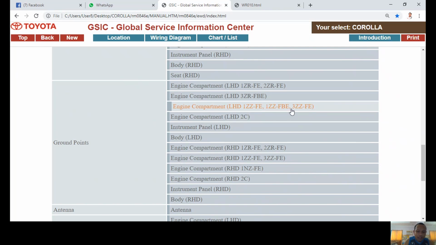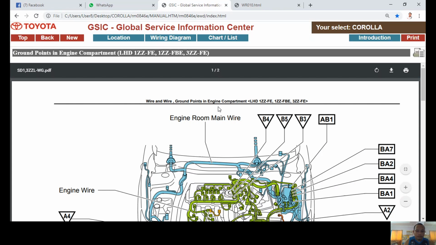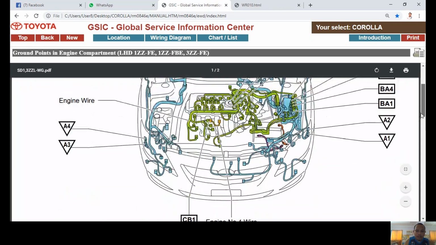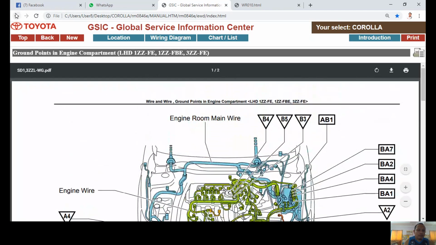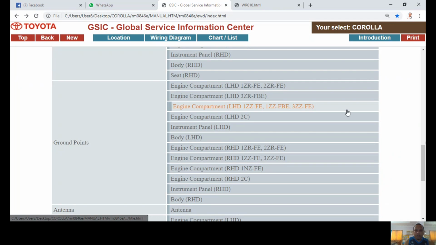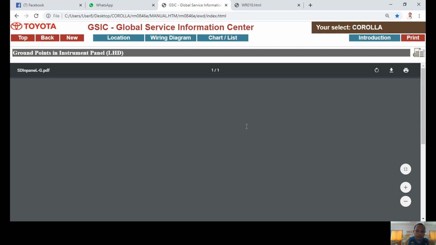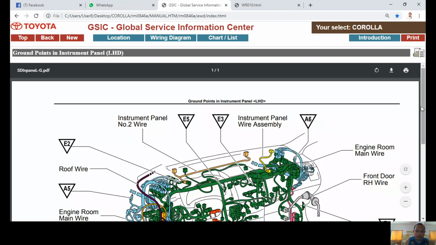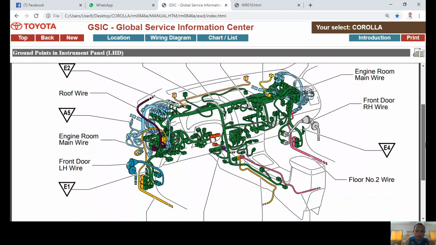In our case, we are using 3ZZFE, so I'll be using this menu. These are the grounds once again. And if I want to find the ground points on the instrument panel, I will go to instrument panel, left and right. Once again, these are the grounds under your dashboard or inside your car.